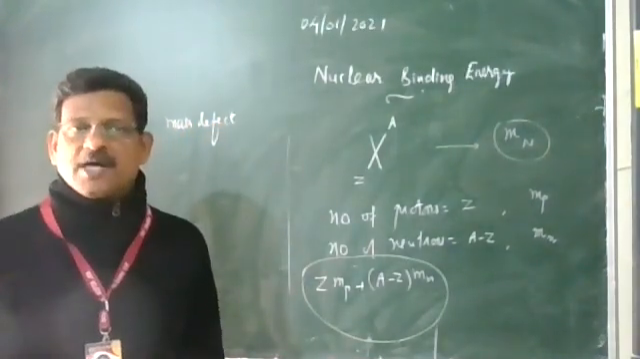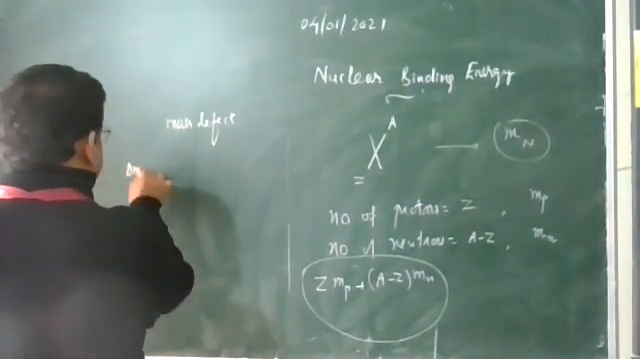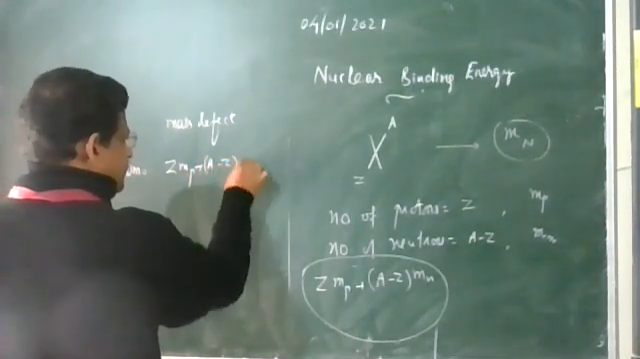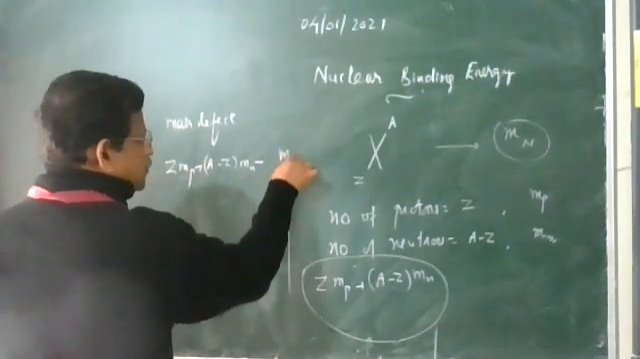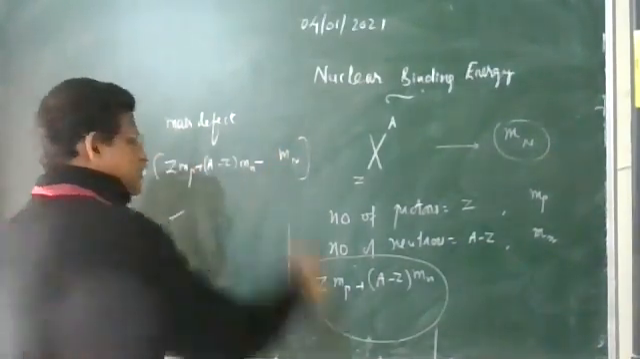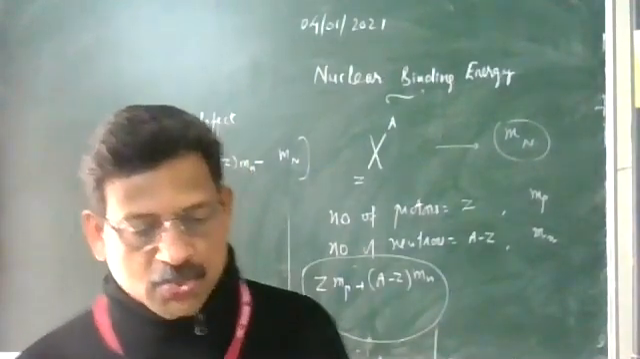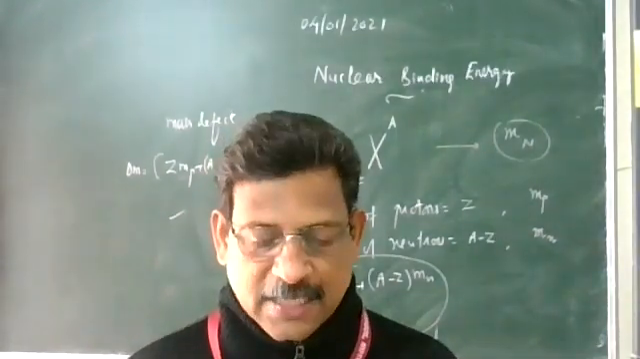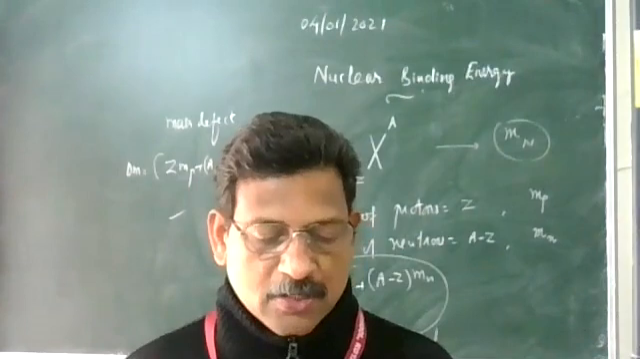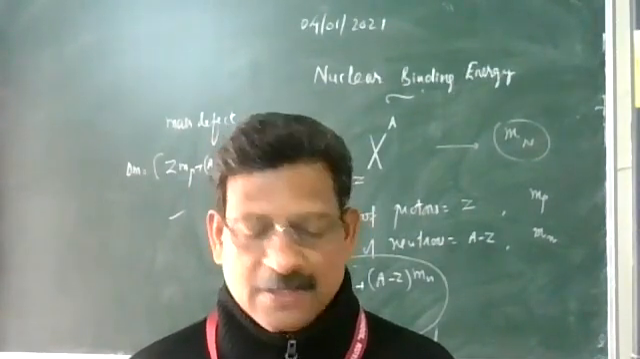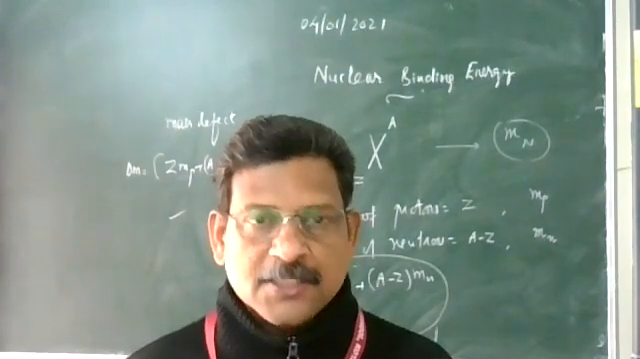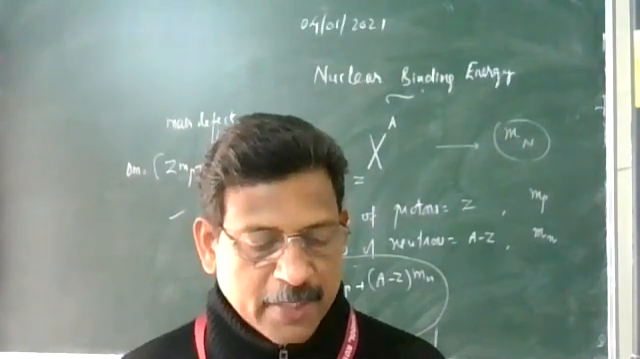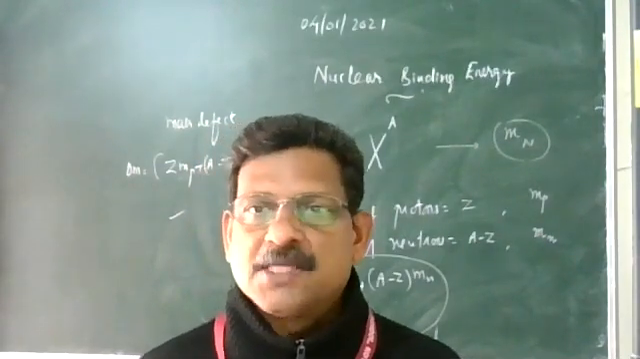The mass defect, delta M, is equal to the mass of the nucleons minus the mass of the nucleus. So the rest mass of the nucleus is always slightly less than the sum of the rest masses of free neutrons and protons composing the nucleus. It is as if a certain mass disappears in the formation of the nucleus. This difference is called mass defect.